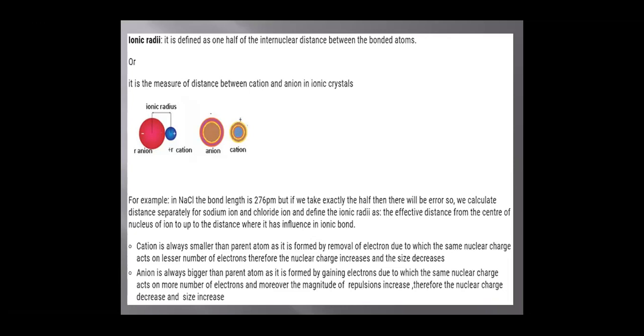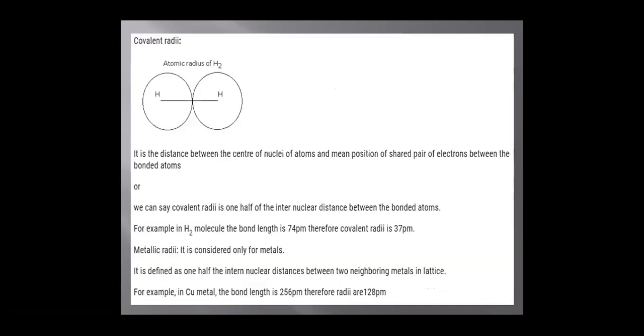Remember that a cation is always smaller than its parent atom. This is because when an electron is removed, the size decreases due to increase in effective nuclear charge. And the size of an anion is always larger than its parent atom. This is because when an electron is added to the atom, the size is larger as compared to its parent atom, because of decrease in effective nuclear charge.